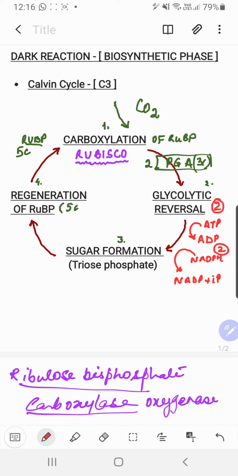But what about ATP? As of now you have only shown 2 ATP consumed. The third one is consumed during the regeneration of RuBP. So here also 1 molecule of ATP is converted into ADP.